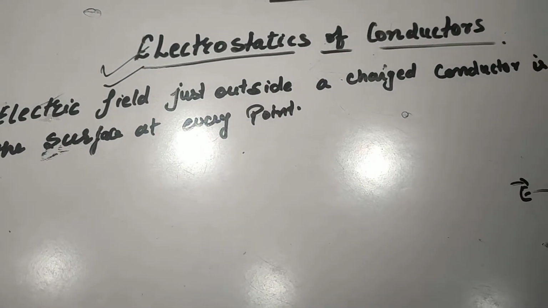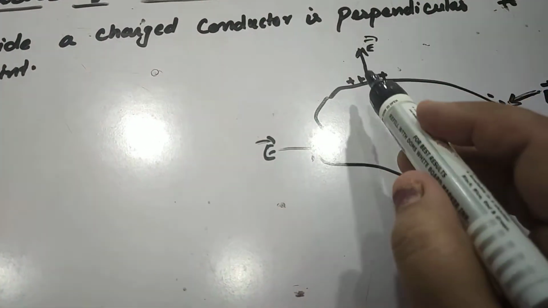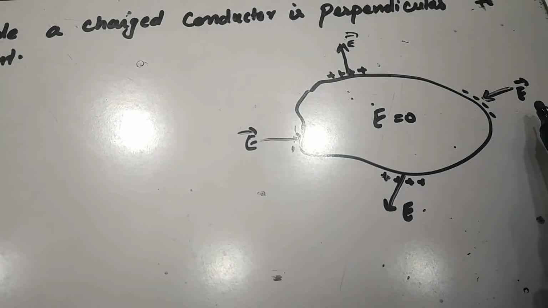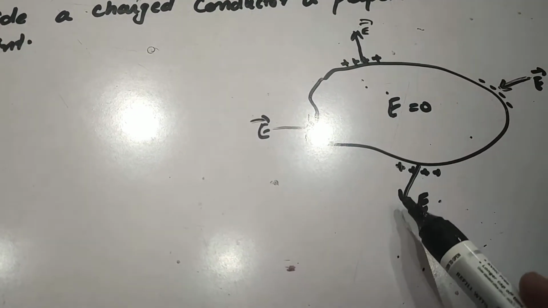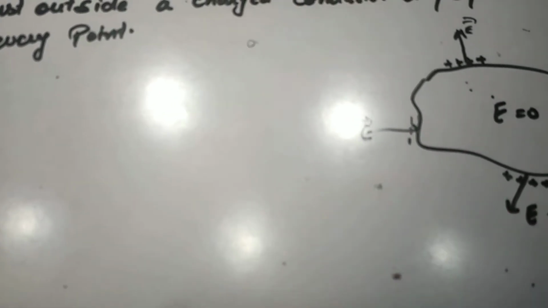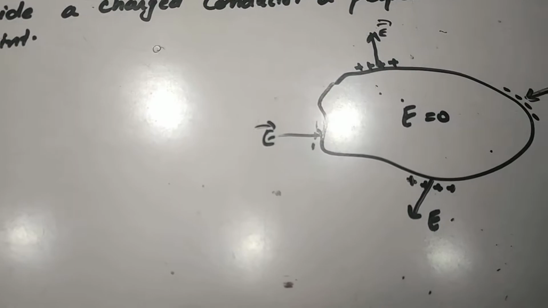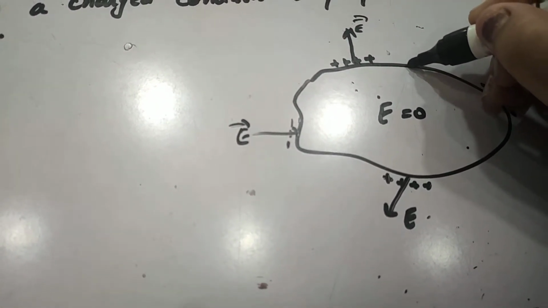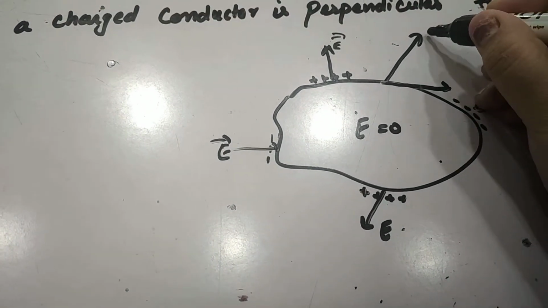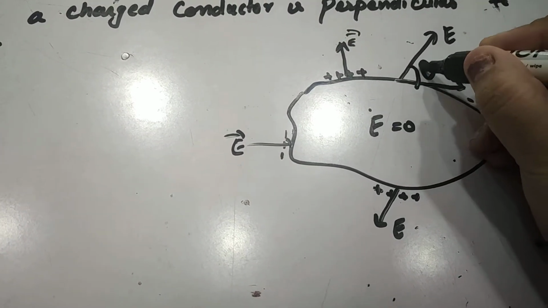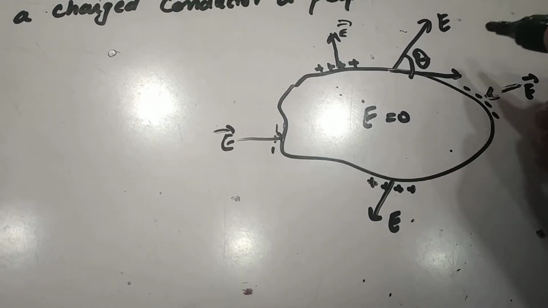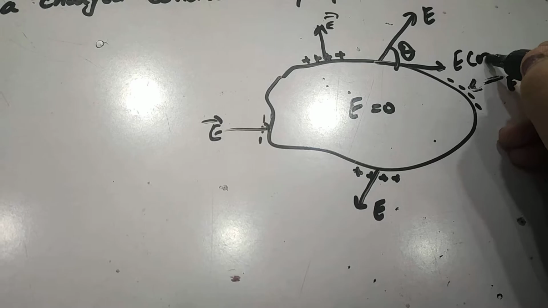Now let us assume that electric field, as I have shown here, is always perpendicular to the surface. For positive charge it is directed outward, for negative charge it is directed inward, and this can be shown here for positive charge perpendicular to the surface and here for negative charge perpendicular to the surface directed inward. Now let us assume that electric field is not perpendicular to the surface at an instant. In this case let us consider the electric field makes an angle theta with the direction of tangent to the surface, right? In this case this component will become E cos theta.